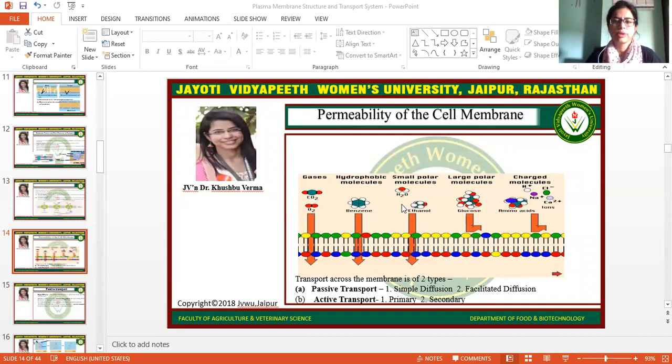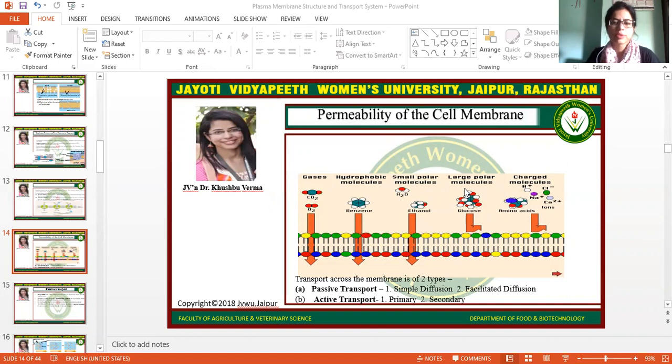Hydrophobic molecules like benzene, small polar molecules like water, and ethanol are also easily transferable across the membrane. But larger polar molecules like glucose, and charged molecules like amino acids, sodium ion, calcium ion, chloride ion and hydrogen ions are not capable of crossing the cell membrane. So they need some kind of help or supporter to get across the cell membrane.